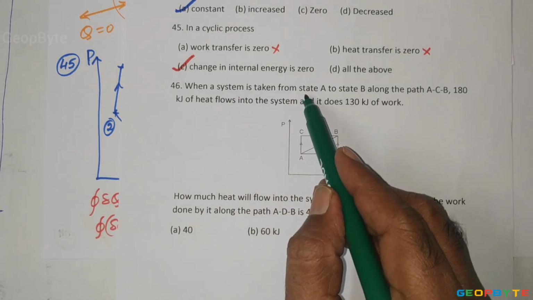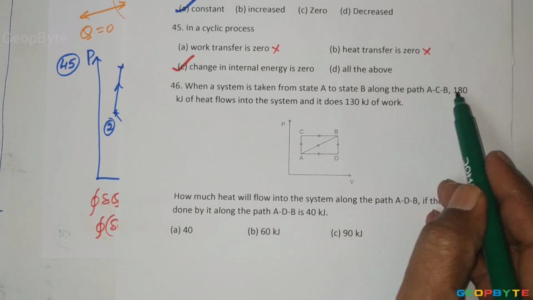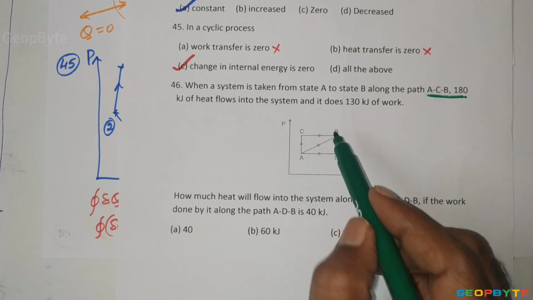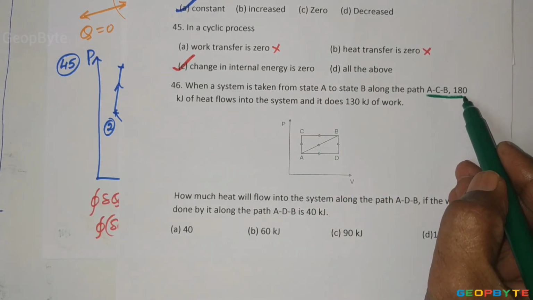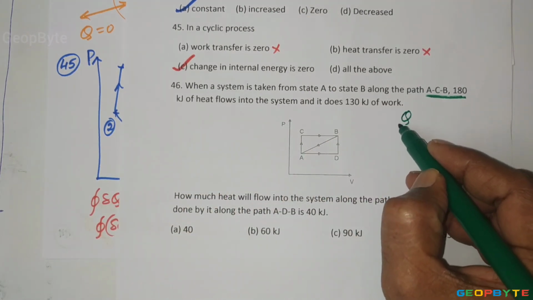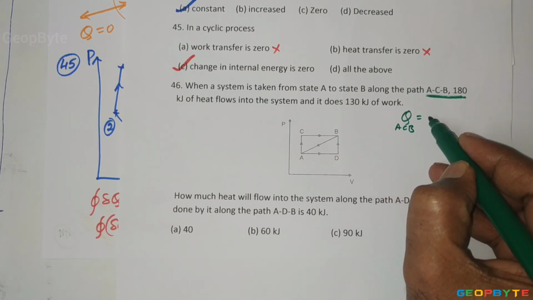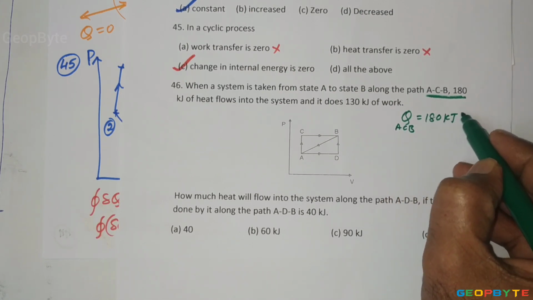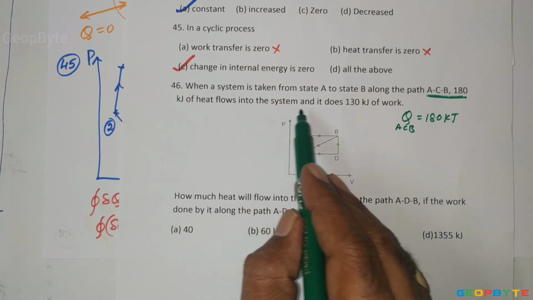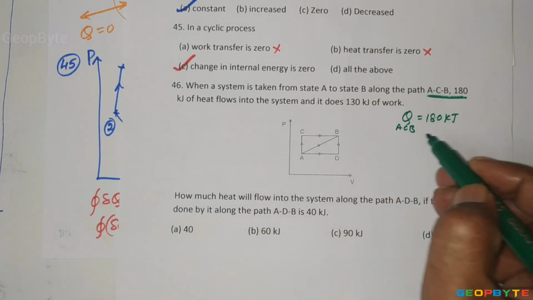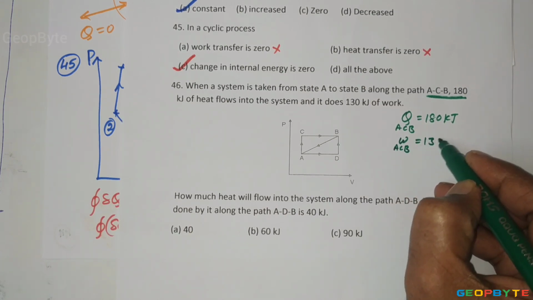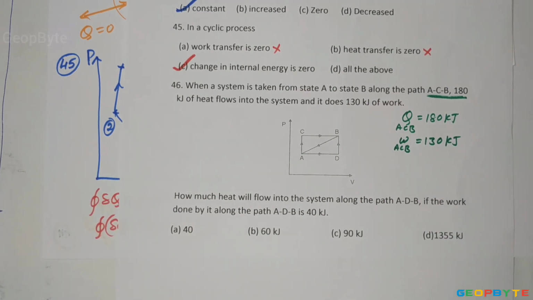When a system is taken from state A to state B along the path ACB, for that process 180 kilojoules of heat flows into the system. Q for ACB equal to 180 kilojoules. Heat flowing into the system is positive, and it does 130 kilojoules of work. Work is done by the system. W for ACB equal to 130. It is also positive because it is work done by the system.